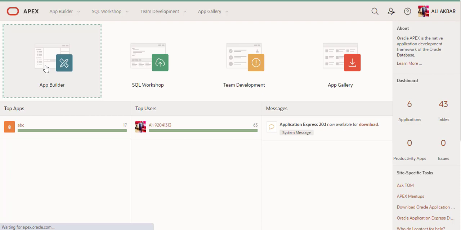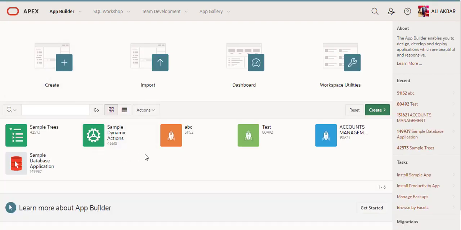App Builder. You can see here the sample data application. This is a productivity app application, a sample tree application. I installed three productivity applications on this workspace. This is ABC, which I created here in this tutorial test.